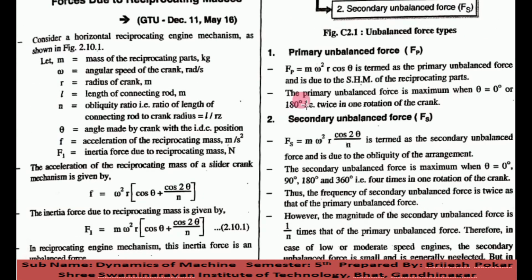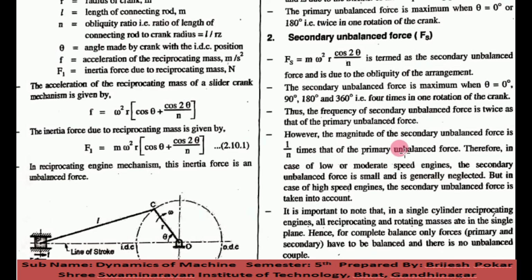The primary unbalanced force is maximum when theta is equal to 0 or 180, which means twice in one rotation of the crank. Now, the secondary unbalanced force: Fs is equal to m omega square r cos 2 theta upon n. It is termed the secondary unbalanced force, and it is due to the obliquity of arrangement.